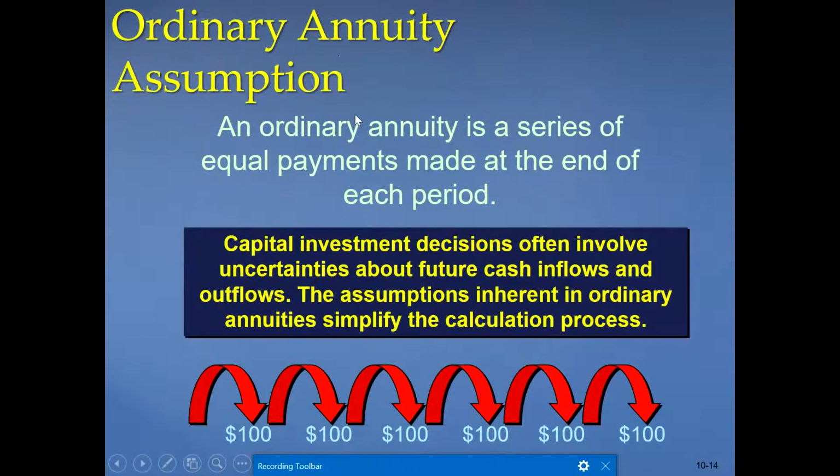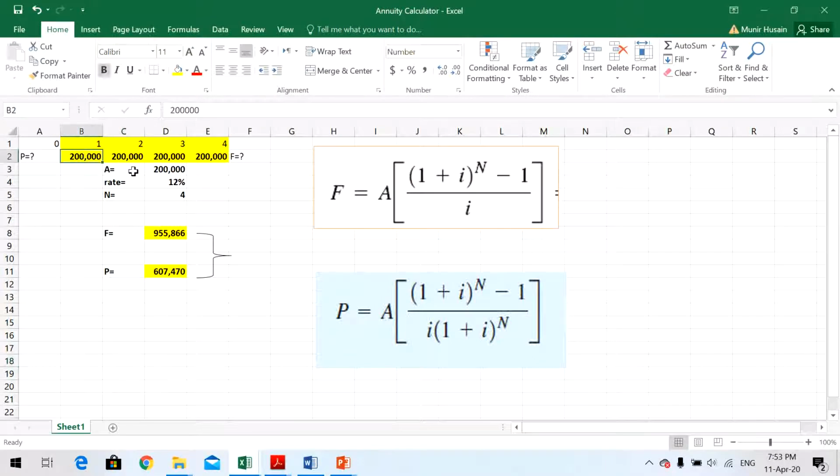Okay. Now there's another concept, we call it ordinary annuity assumptions. The question which we just solved, this 200,000, what it means here is that we receive 200,000 at the end of year 1. This is what we call the ordinary annuity assumption.